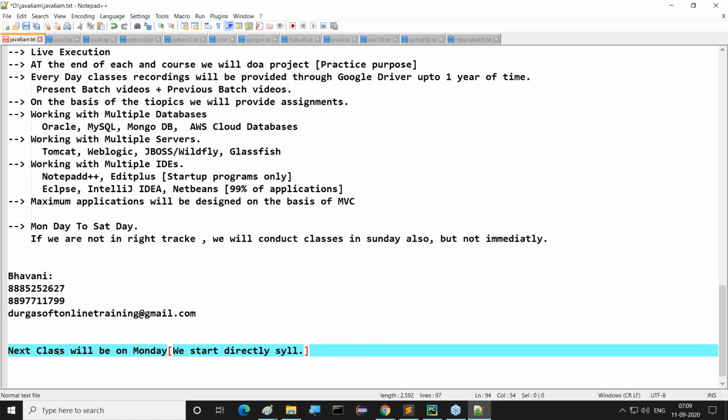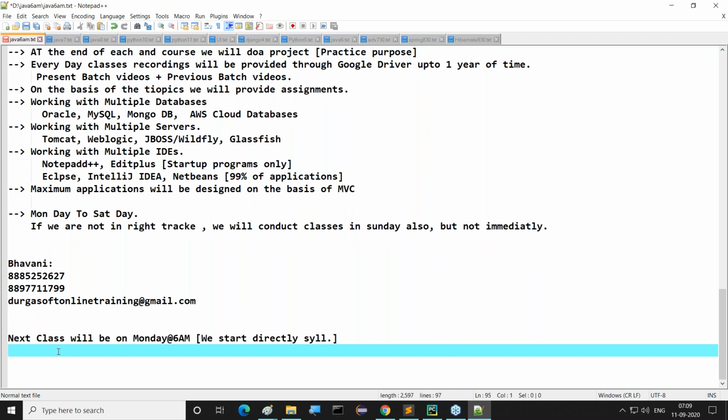At what time do we have to attend? The next class will be on Monday at 6 a.m. only. For the first 15 days it is 6 a.m. only, but afterwards we have to attend at 7 to 8 also. Depending on your package, we have to attend 8 to 9, and this kind of schedules we are providing. Right, guys.